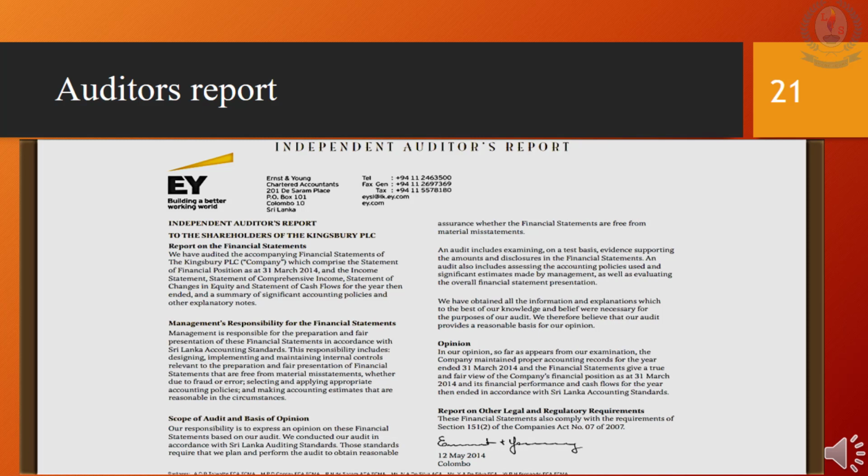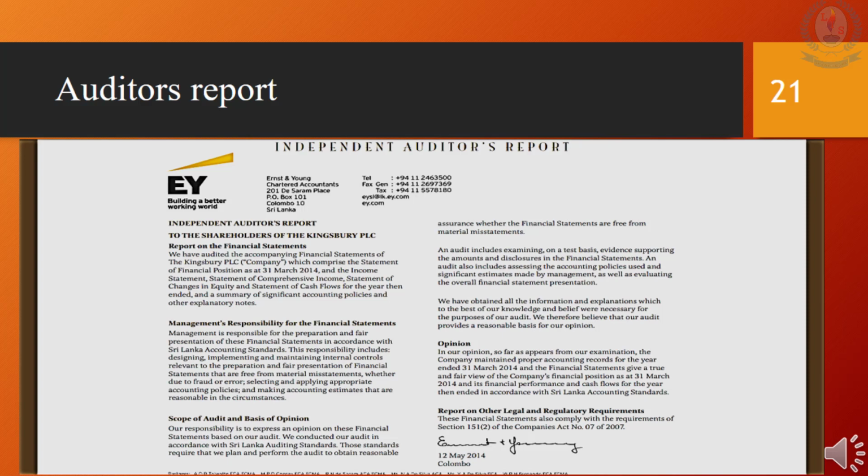This opinion can be found in four types. First type is an unqualified opinion. This is when the auditors are satisfied with the financial statements of a company, which seem to be true and fair. Second is a qualified opinion. Here the auditors might feel that some areas don't seem to be true and fair, so the shareholders will be informed by the term qualified opinion.